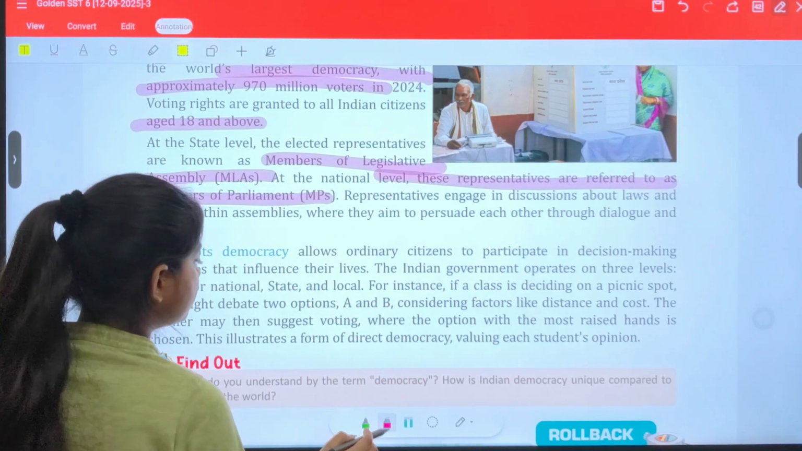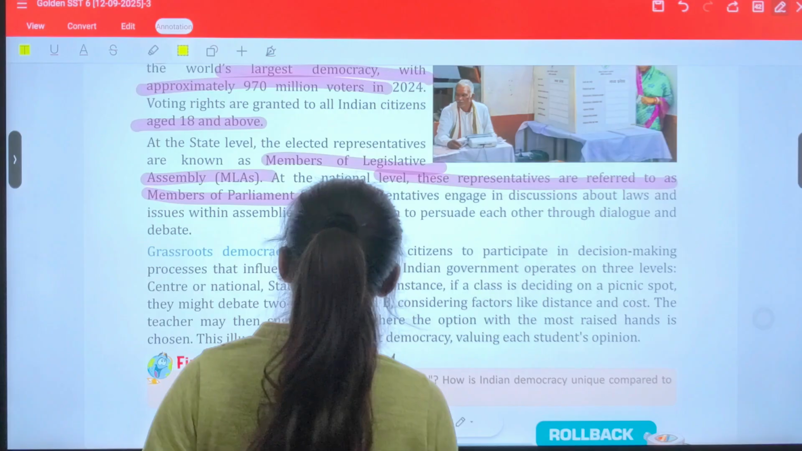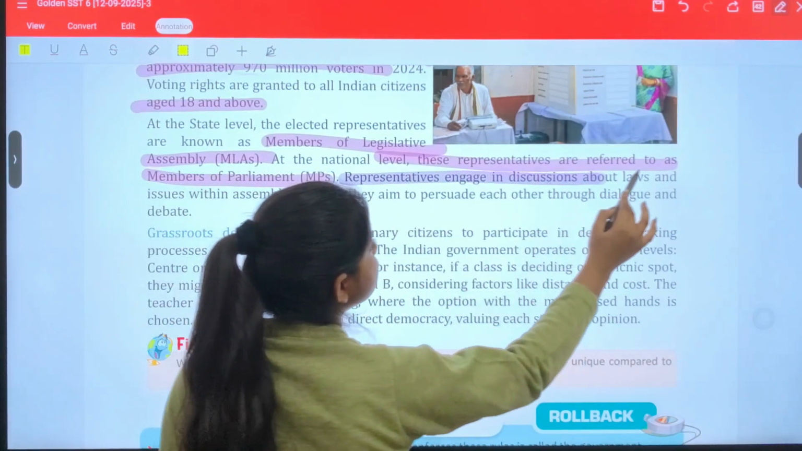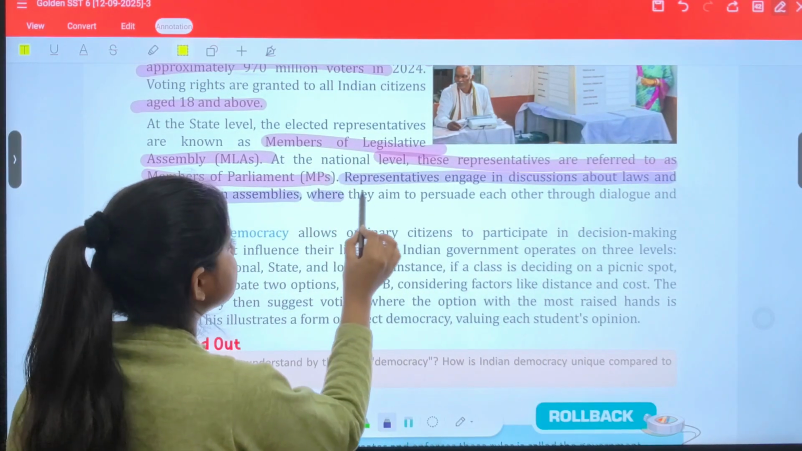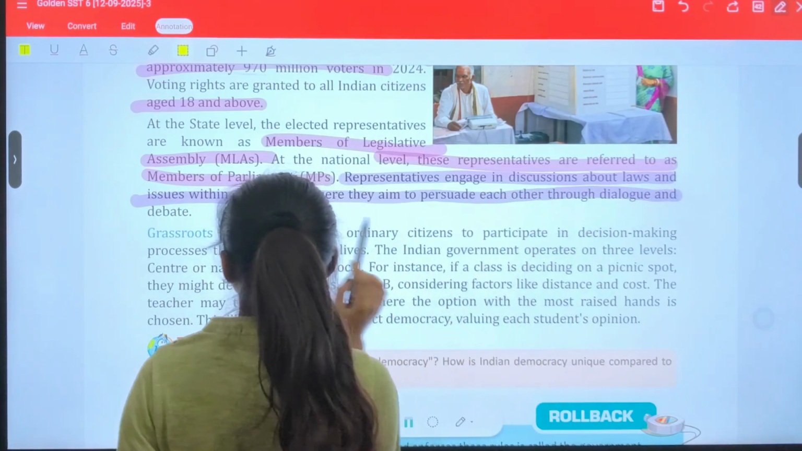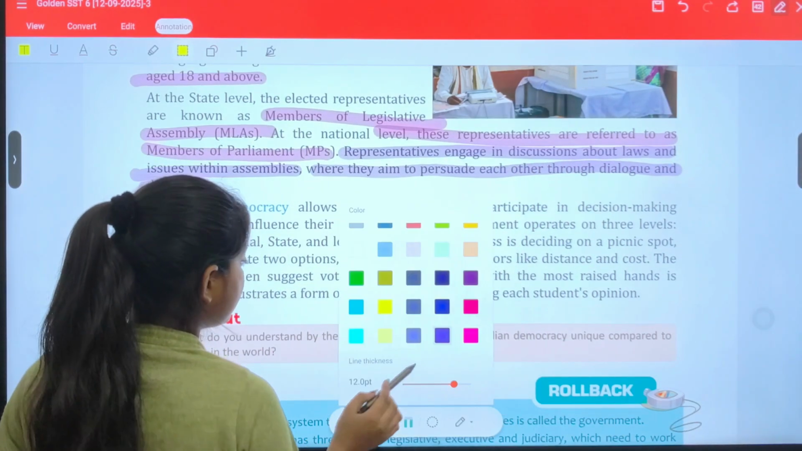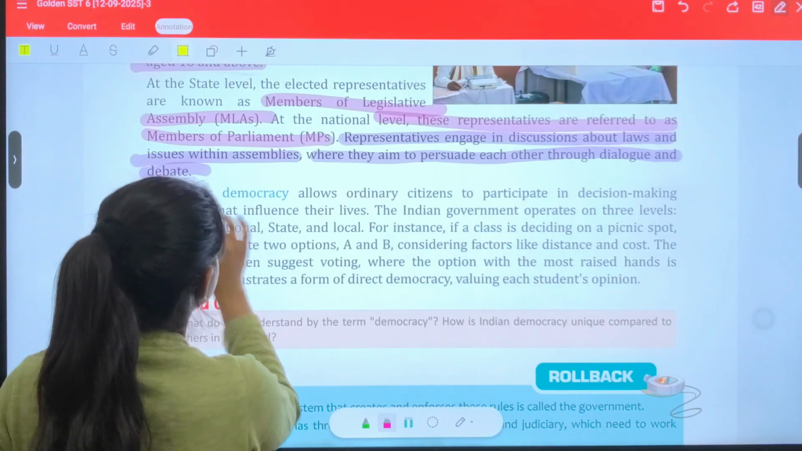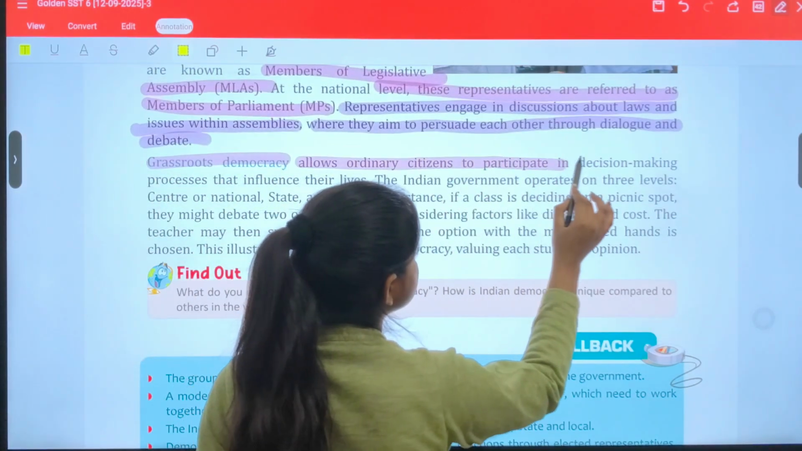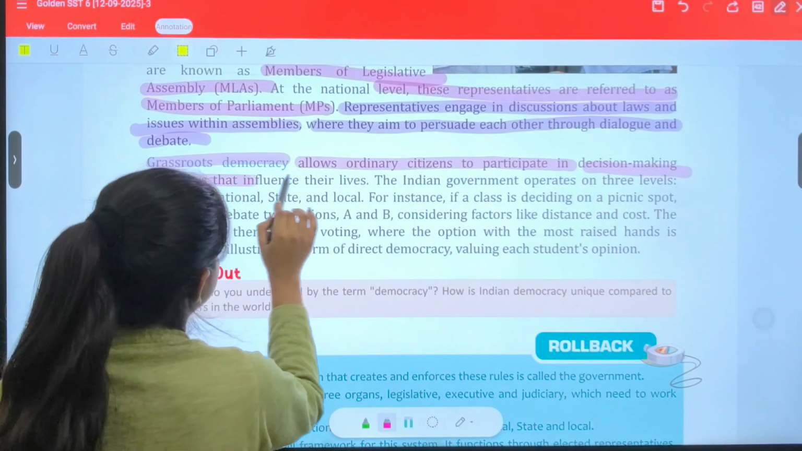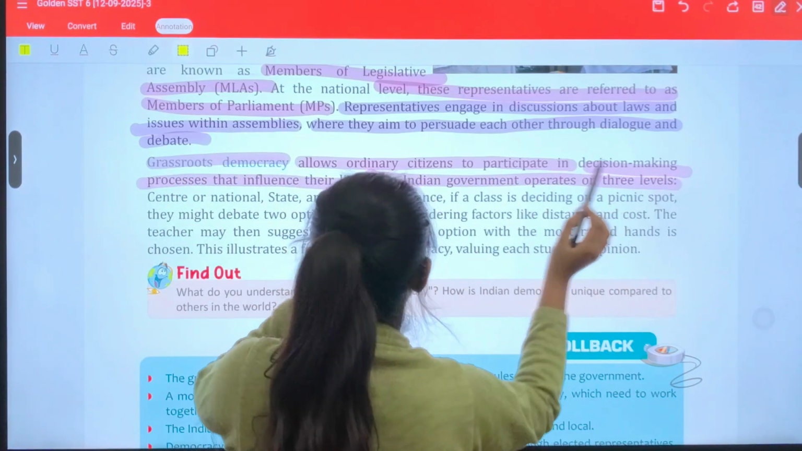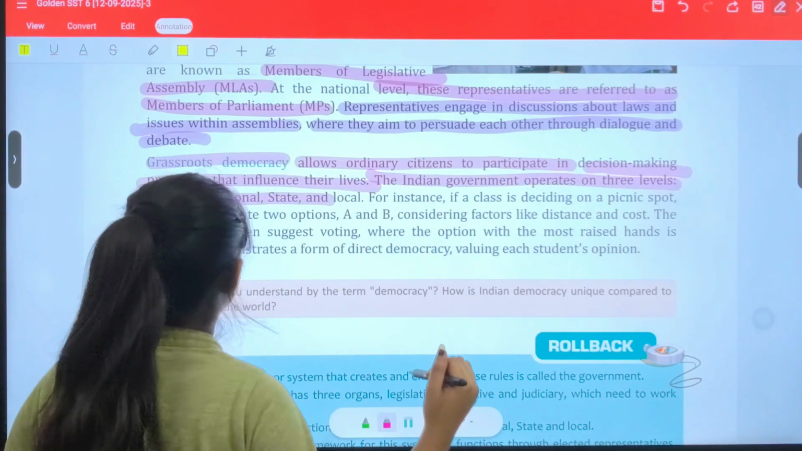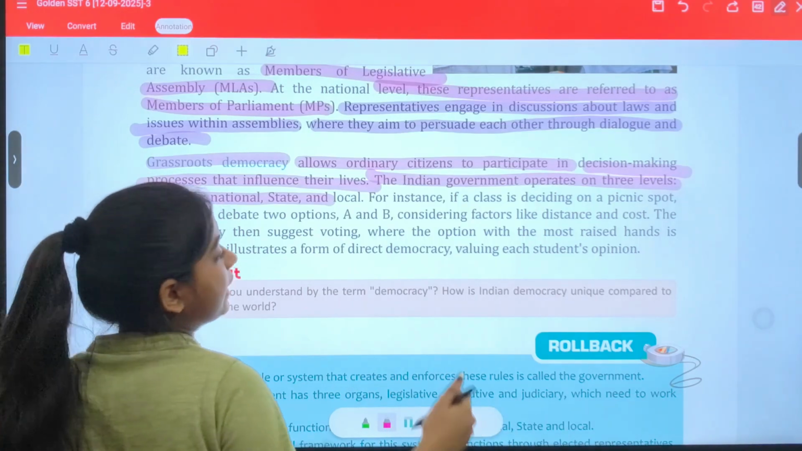Now we have representatives engaged in discussion about laws and issues within assemblies, where they aim to persuade each other through dialogue and debate. Next we have grassroots democracy. It allows ordinary citizens to participate in decision-making processes that influence their lives. The Indian government operates on 3 levels: center or national, state, and the third one is local.